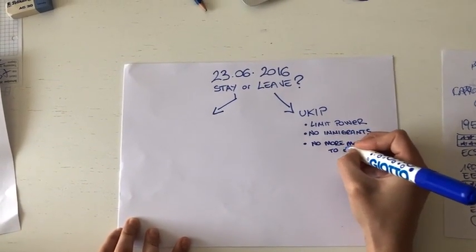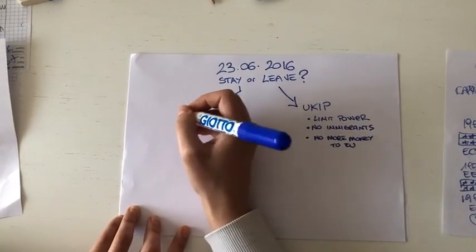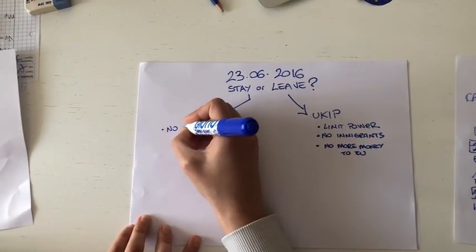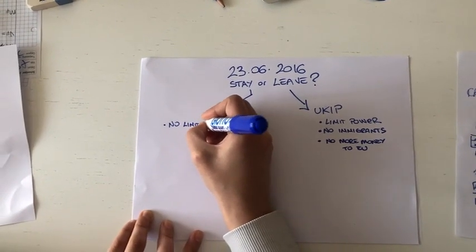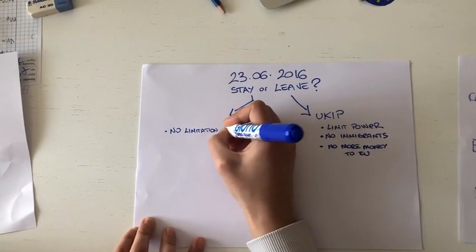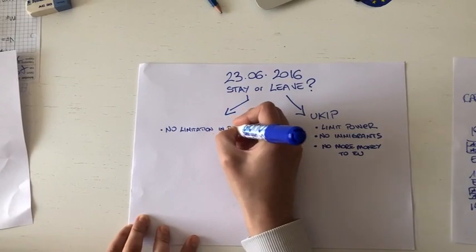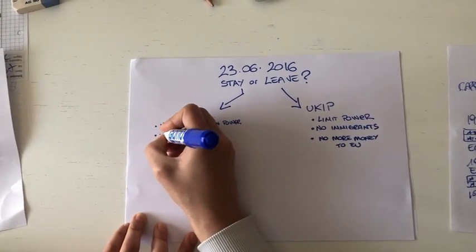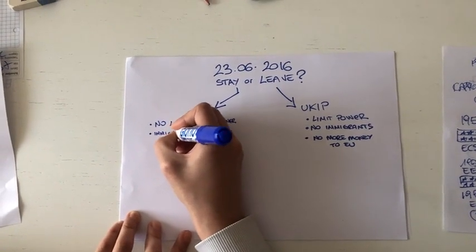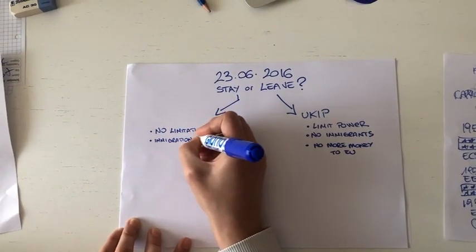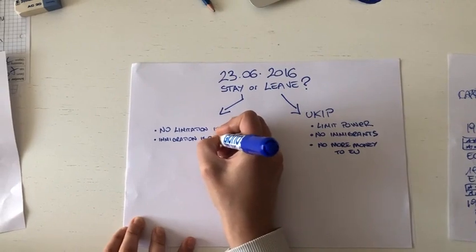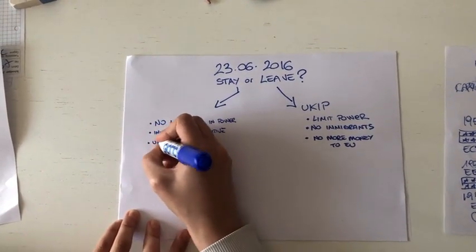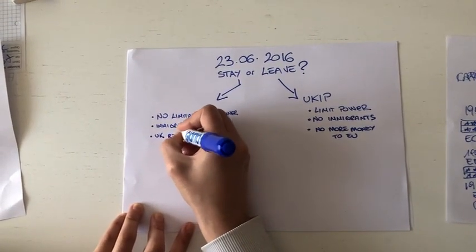The Remainers replied to these reasons saying that there would not be any limitation to the sovereignty of Great Britain. The British Parliament, in fact, is the only body who can make new laws. Immigrants were never a problem in Great Britain. London is a perfect example of integration. And by the way, the Great Britain government would not give away the border control. It is true that Great Britain is giving money to the EU, but the United Kingdom is also receiving money and help.